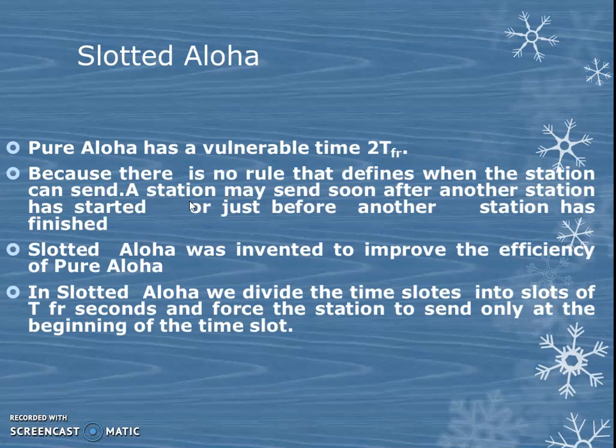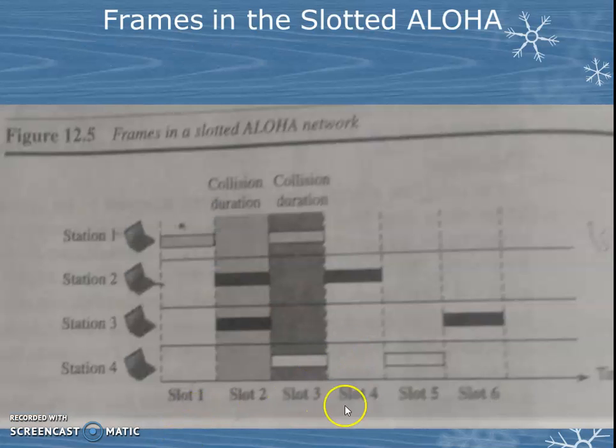If the slot time is over, it can't send, and the next station starts to send its frame. We divide the time into slots of T_FR seconds and force stations to send only at the beginning of a time slot.